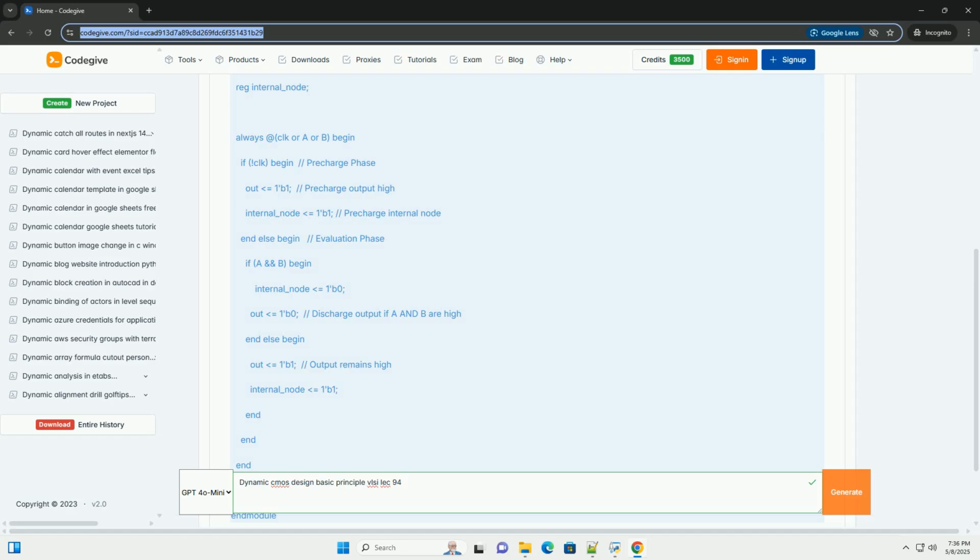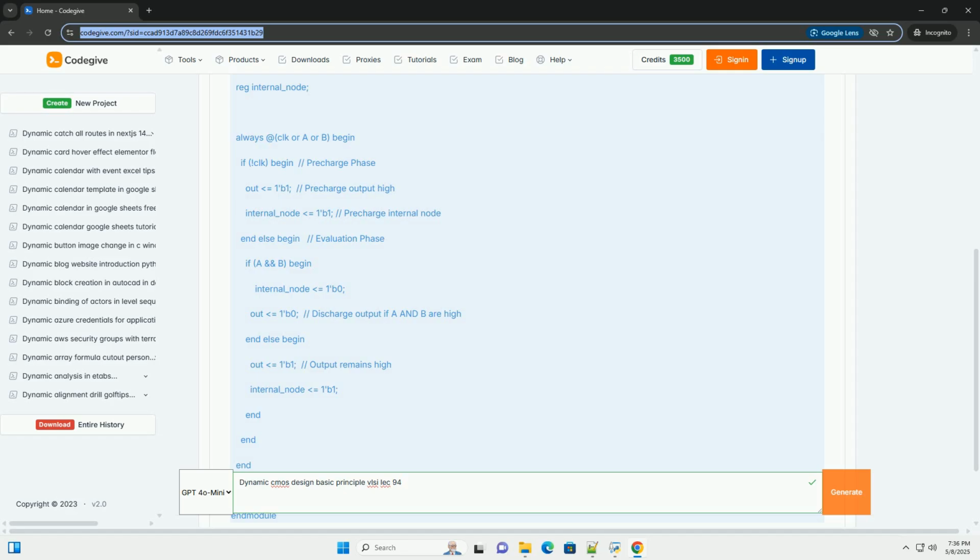2. Clock high, evaluation. The PMOS transistor turns off, and the precharge path is disabled. The NMOS transistor turns on, and the evaluation network is enabled. If the input conditions to the NMOS network are met, i.e., the inputs cause a conductive path to GND, the output node is discharged to GND. If the input conditions are not met, the output node remains at VDD, the precharged value.